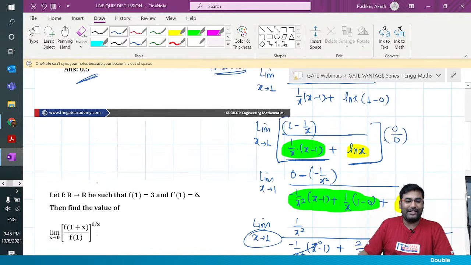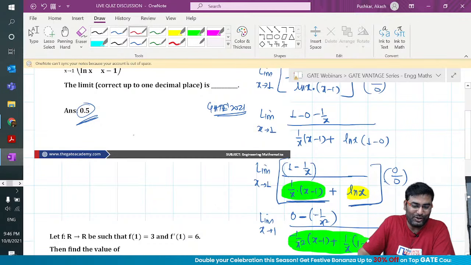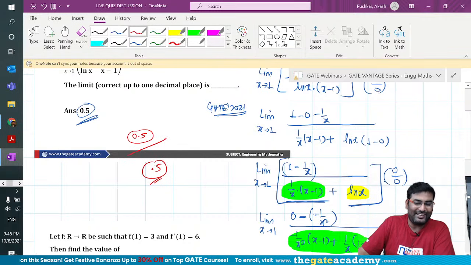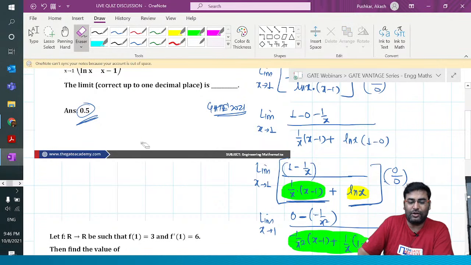If somebody entered 0.5 in a different format, it's more of a technical glitch in the tool, and it might have been marked wrong. So don't worry, it is not wrong, you have got it right.